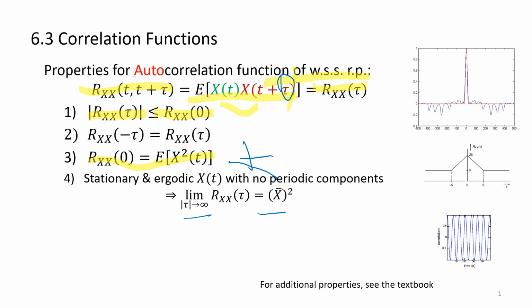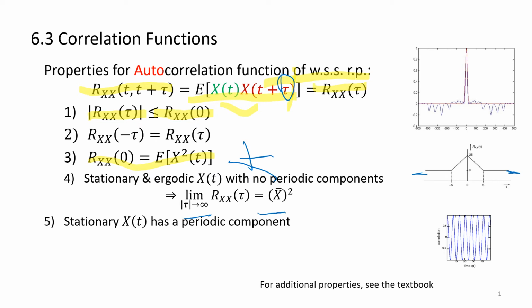Here we have the expected value of x squared, and here the expected value of x, and then the square. So if the random process has no periodic component, and is stationary and ergodic, you can find the mean by taking the square root of the correlation function as it goes to infinity. So that's a cool property.